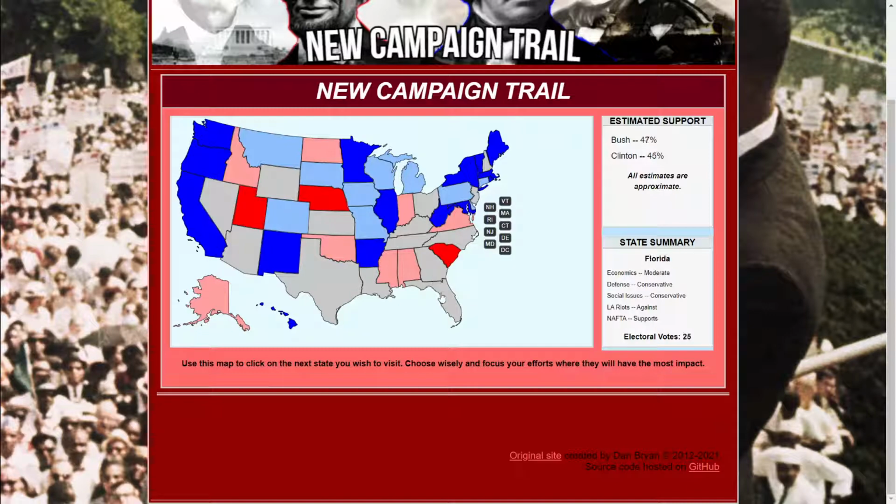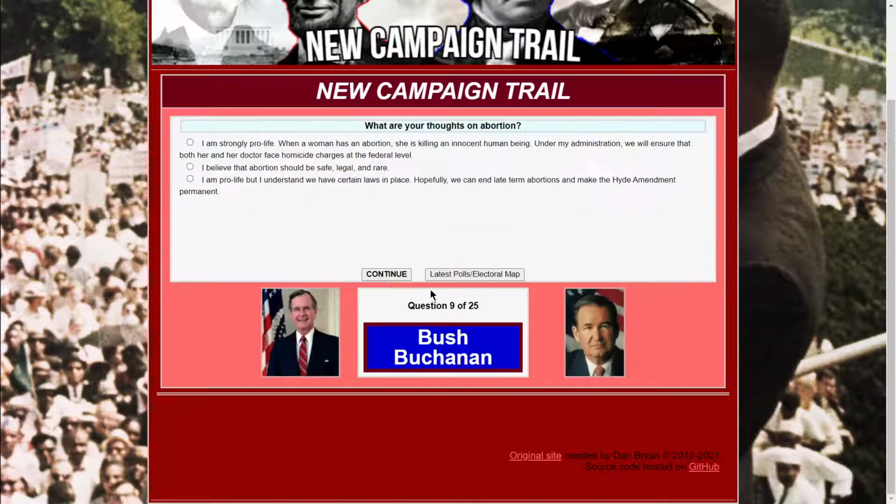Okay, now we are actually gaining ground in the South, apparently, and in the North, it looks like we did make a little bit of headway. We'll go to Ohio and see what's going on.